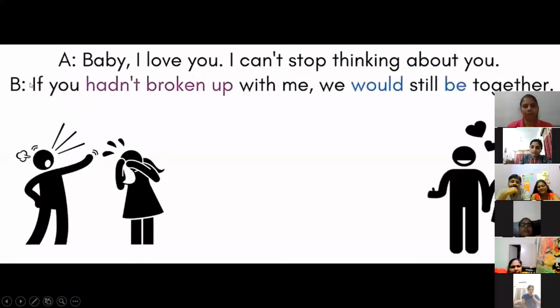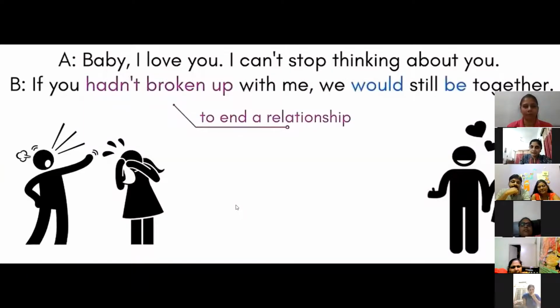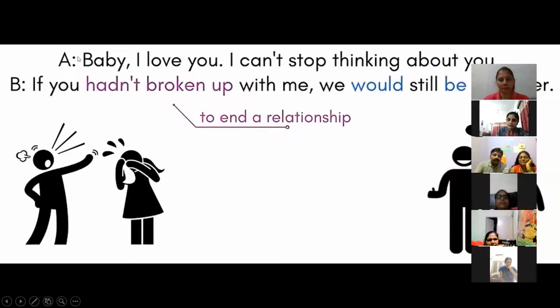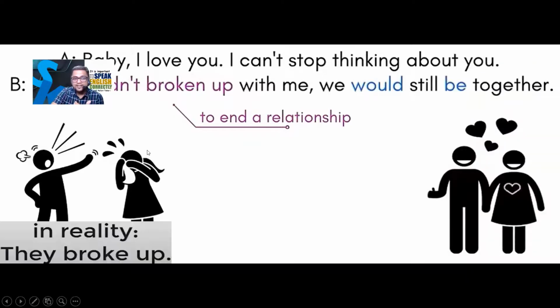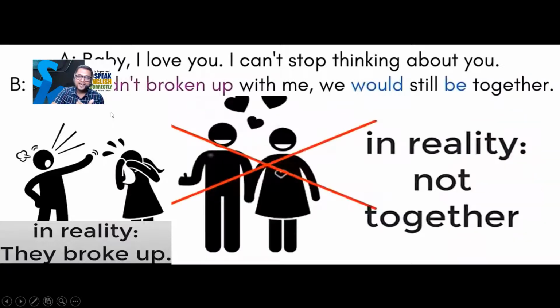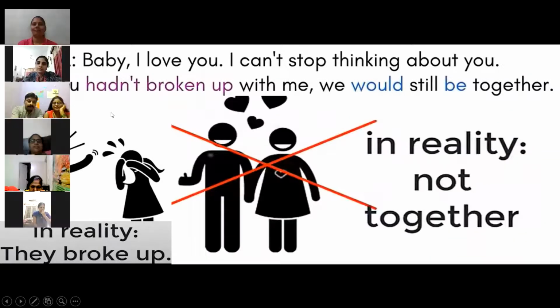Okay, so yes, if you hadn't broken up with me. So here broken up means to end a relationship. If you hadn't broken up with me, we would still be together. So this is a mixed type. So you should always identify that this is a mixed type. So in reality, they broke up. In reality, they are not together.